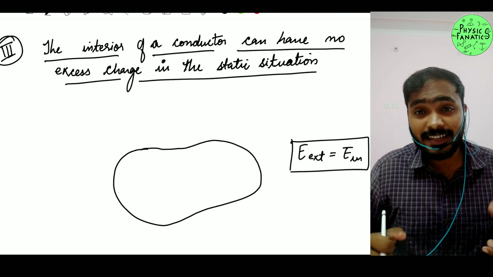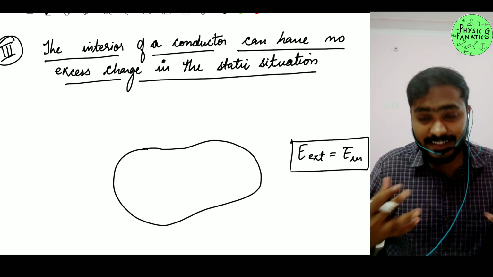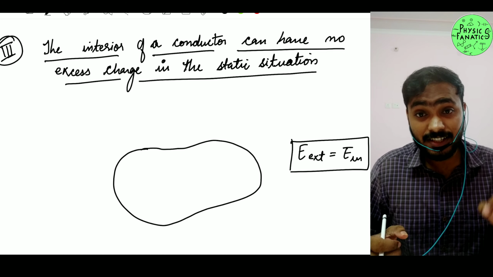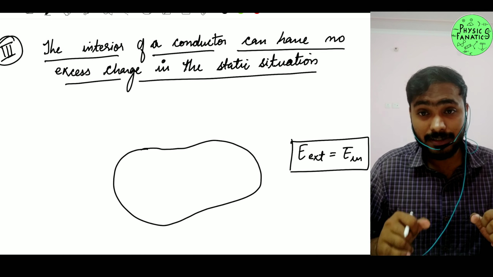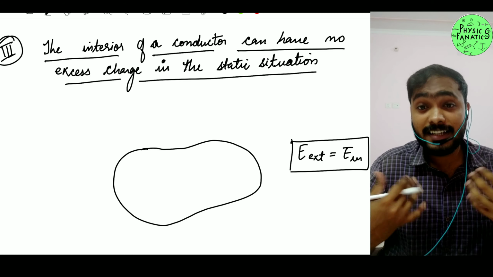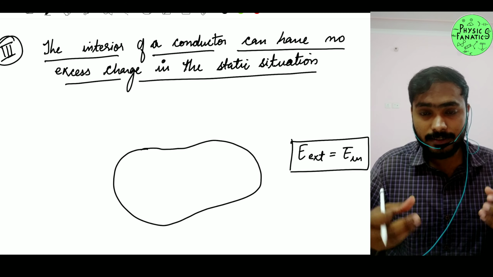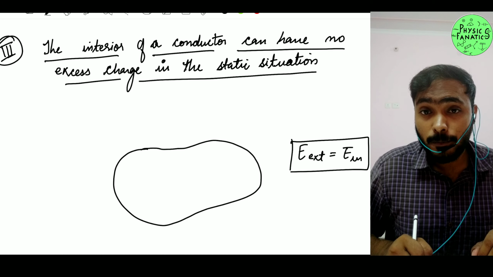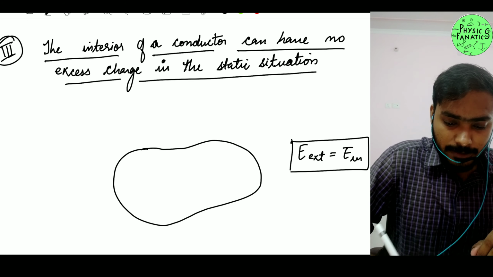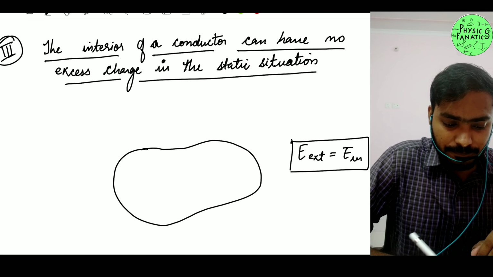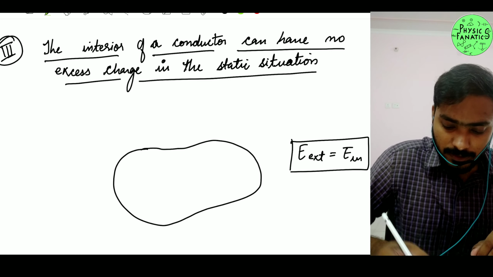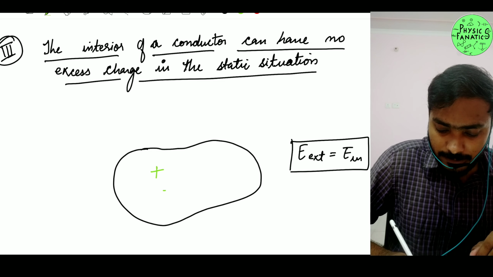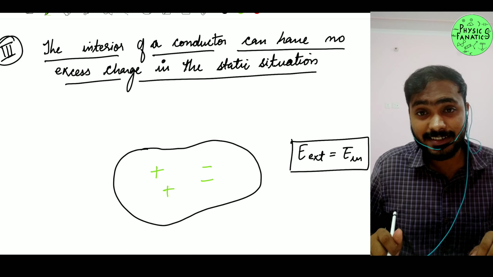So for the time being, let's say that I somehow can inject my charges inside. Let's say, for understanding's sake, I can inject electrons inside this conductor, right? So let me just inject some of the charges, right? So yeah, I have injected some positive and negative charges here, right?